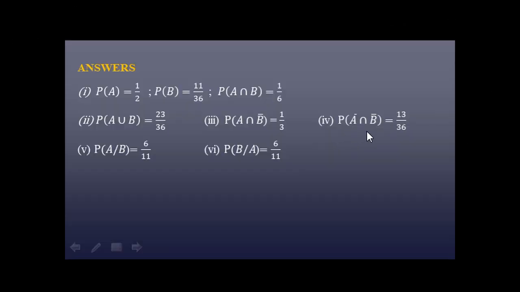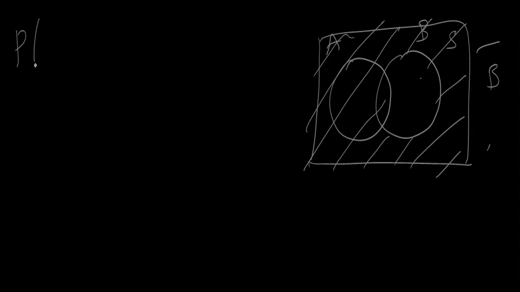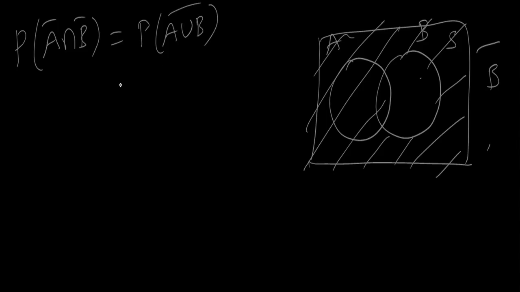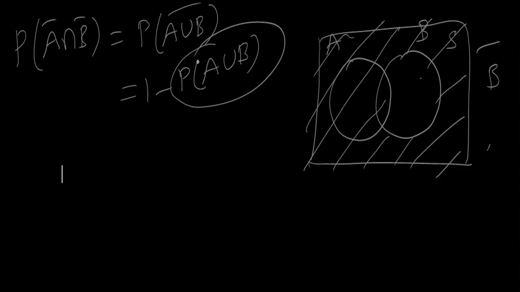P of A bar intersection B bar. So P of A bar intersection B bar is nothing but P of A union B the whole bar, which is 1 minus P of A union B. By substituting the value of A union B, we can get the answer P of A bar intersection B bar. How these things will be equal can also be got from the concept of Venn diagram.